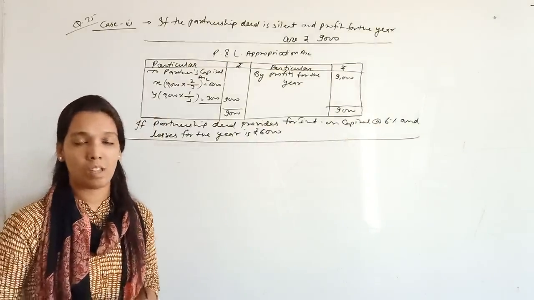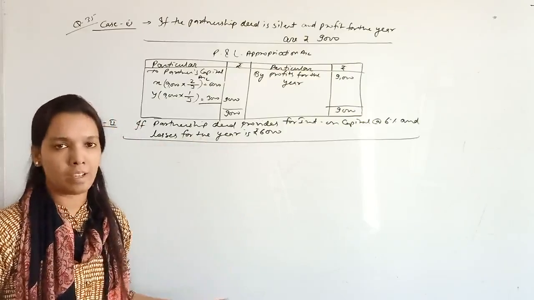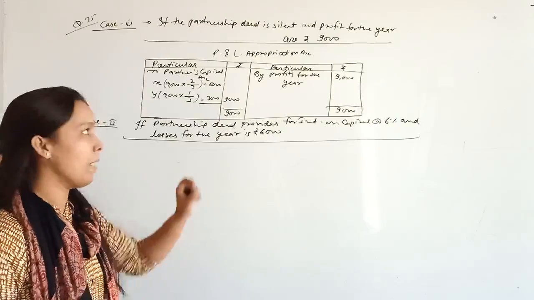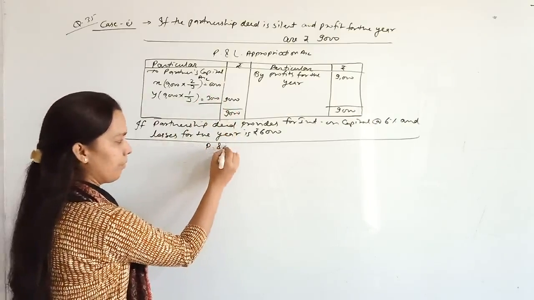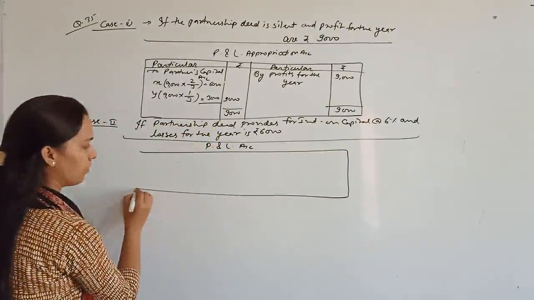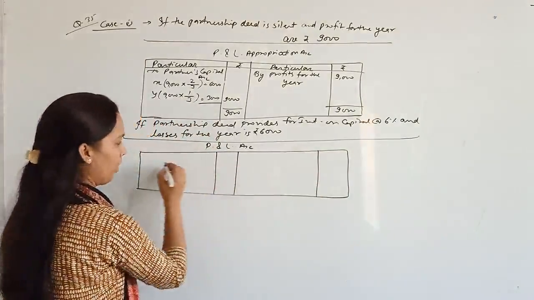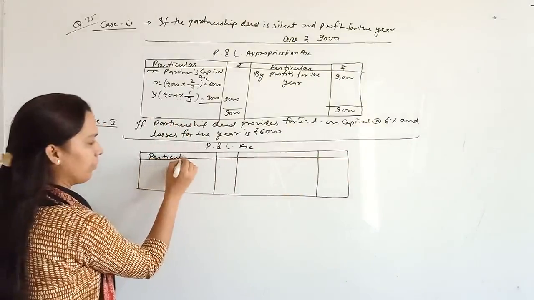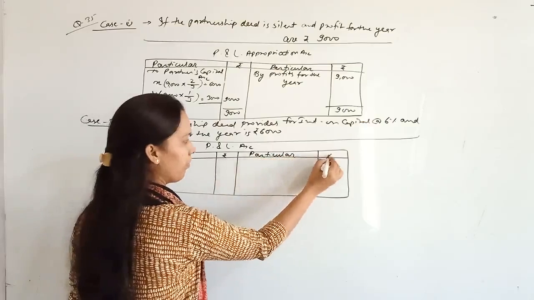Now you have losses. Now the firm is suffering losses. It means in the condition of loss, we don't provide interest on capital, right? And you know that when there is loss to the firm, we don't prepare the P&L appropriation account also. We will prepare only the P&L account. So in this also we will prepare particulars, amount.